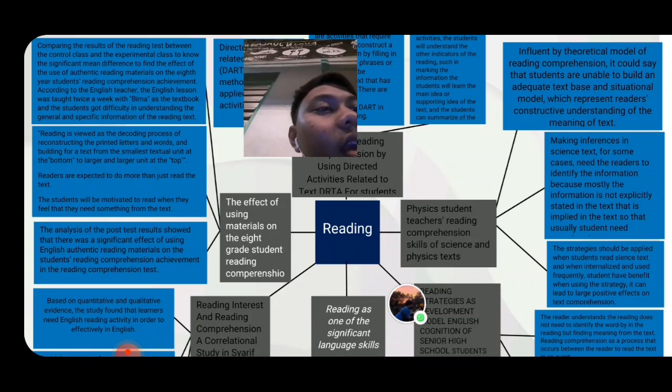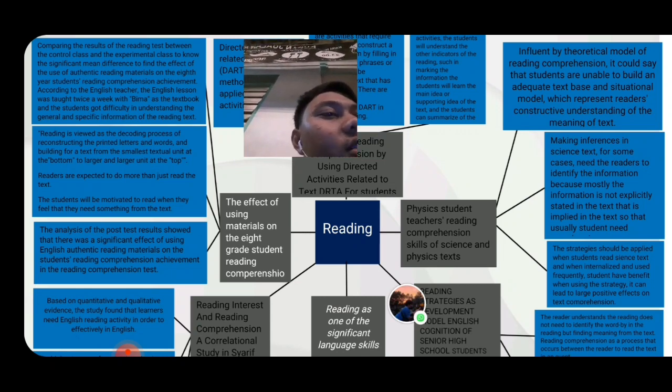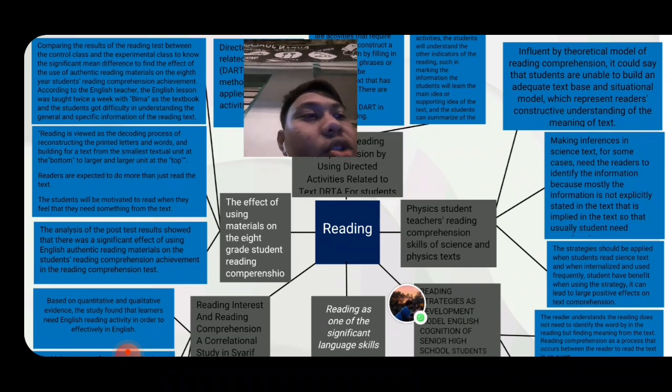The second is making inference in science text. For some cases, it needs the readers to identify the information because mostly the information is not explicitly stated but implied in the text.